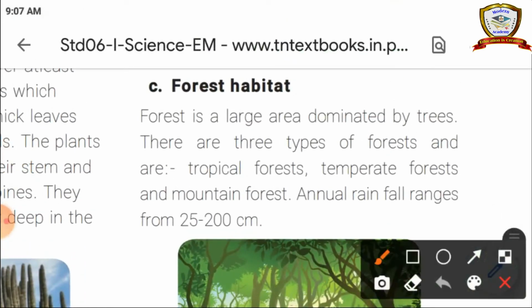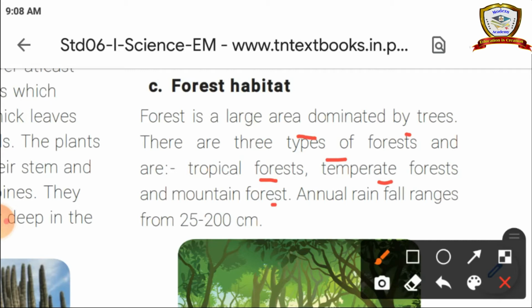Next, forest habitat. Forest is a large area dominated by trees. There are three types of forest: tropical forest, temperate forest, and mountain forest. Annual rainfall ranges from 25 to 200 centimeter. So forest habitat is the area which is covered by forest.